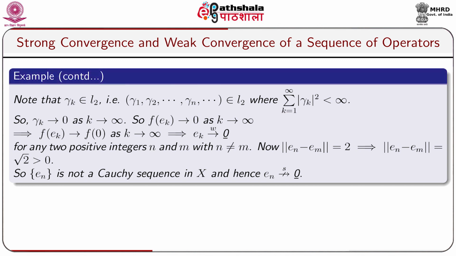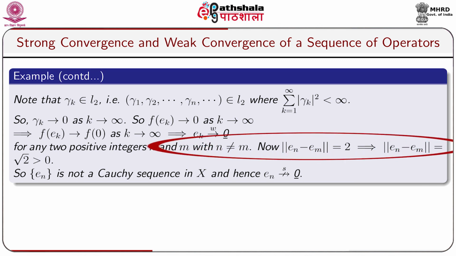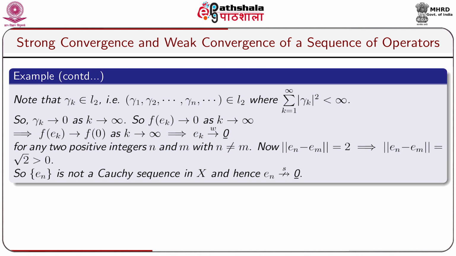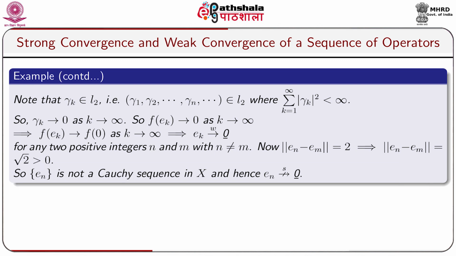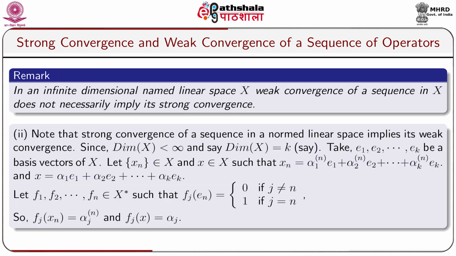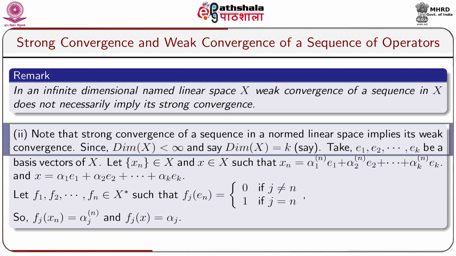For any two positive integers n and m with n not equal to m, we see that norm of En minus Em square equal to 2, which implies that norm of En minus Em equal to root 2, which is greater than 0. So sequence En is not a Cauchy sequence in capital X, hence En does not converge to the 0 vector strongly. Let us take a remark. In an infinite dimensional normed space capital X, weak convergence of a sequence in capital X does not necessarily imply its strong convergence. Note that strong convergence of a sequence in a normed space implies its weak convergence.